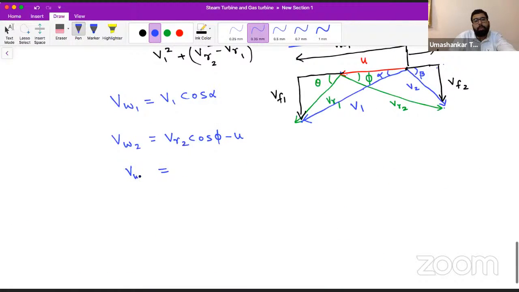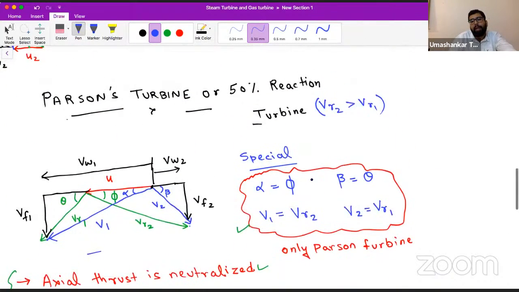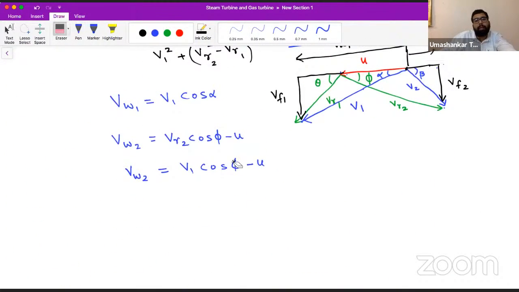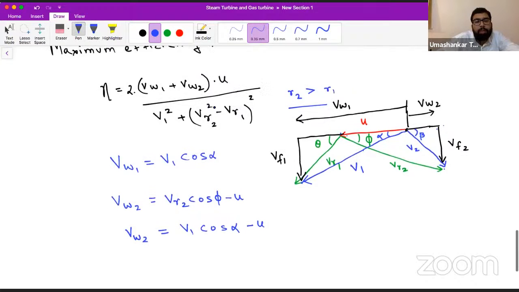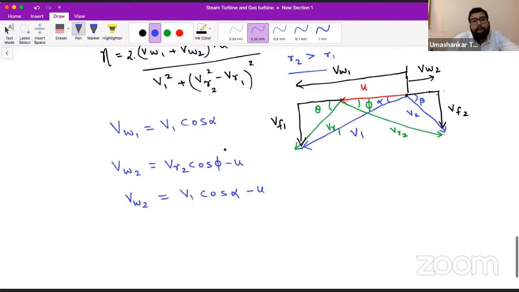So can I write VW2 is equal to V1 cos phi minus U, and also phi is equal to alpha. So we are doing it for the Parson turbine. So this replacement is understood to you or not? VW2 is nothing but V1 cos alpha minus U. So these VW1, VW2 have been reduced into the terms of inlet parameters.